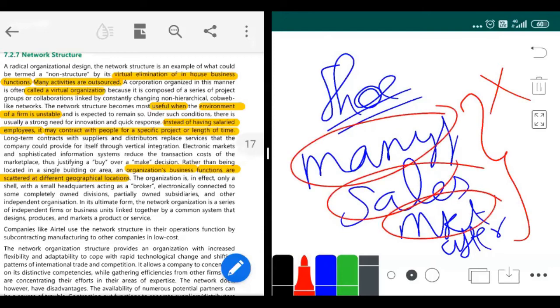Is there anyone who doesn't know the meaning of outsource? In the previous class I told you: outsourcing means transferring some work to others. Suppose I started a shoe company in the US. I heard that Indian people, so I have a few people sitting with me and we are discussing this. A boss tells me there's a country called India, and in India there are a lot of companies which provide customer care services for other companies.